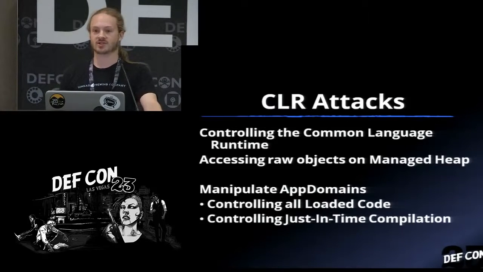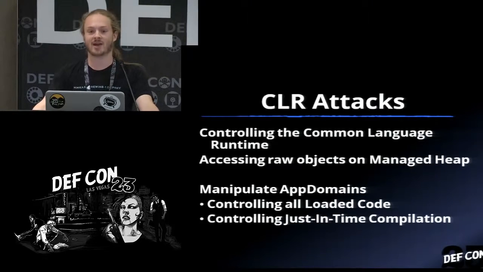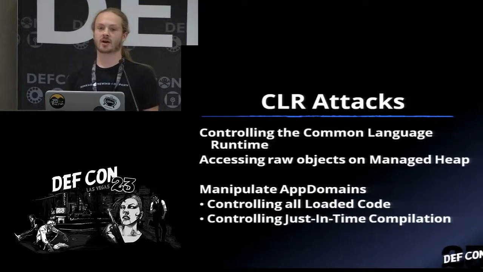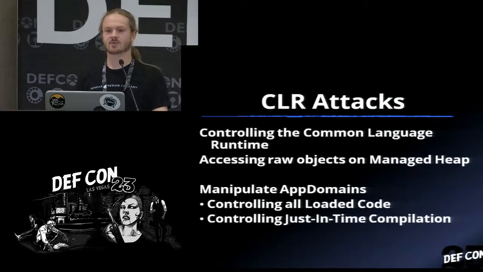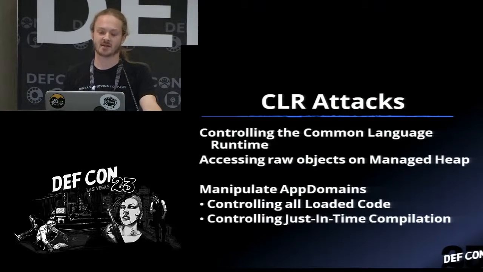There are two main versions of the CLR. There's version 2 and version 4. Commonly when you're building attack payloads for C#, you have to worry about your target application. But I'm going to show you how we don't have to worry about that anymore because I took care of some of the work, and now we can use any payload and not care about what version we're running in. Also with the CLR, that's essentially where the managed heap lives, because it's this runtime concept where objects are being stored, so that's part of attacking the CLR.